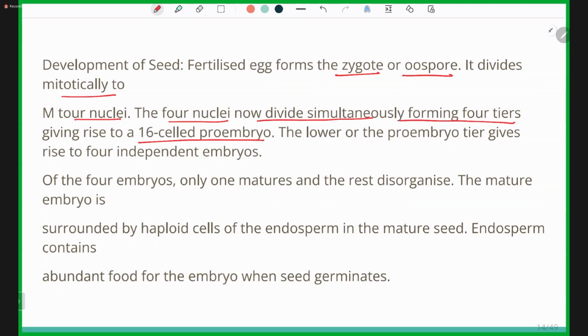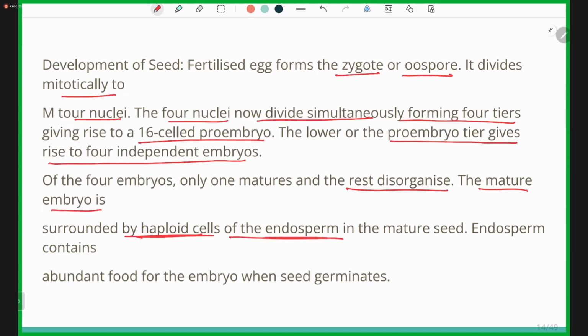The lower tier of the proembryo gives rise to four independent embryos. Of the four embryos, only one is going to mature, and the rest disorganize. The mature embryo is surrounded by haploid cells of the endosperm in the mature seed.